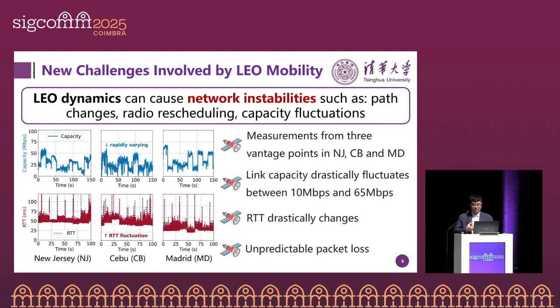This LEO dynamics introduces network instability to the entire LEO network. For example, this figure plots some of our measurements obtained from the real Starlink network in New Jersey, Cebu, and Madrid. We can find that the link capacity can drastically fluctuate between 10 Mbps and 65 Mbps. Also, the RTT drastically changes, and we can also observe some unpredictable packet loss.